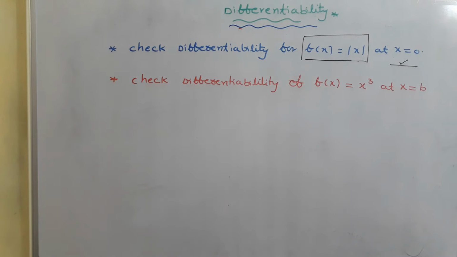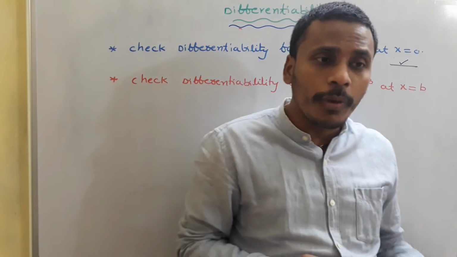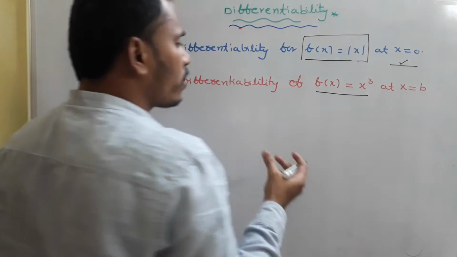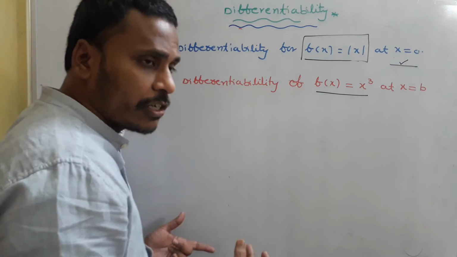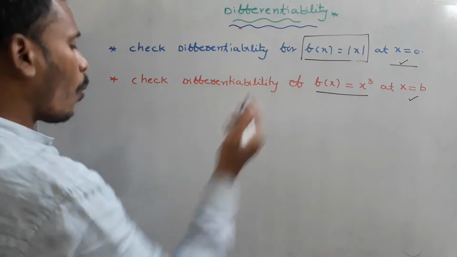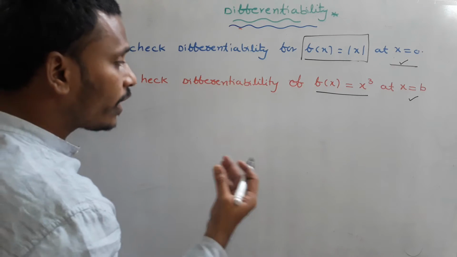So mod x is non-differentiable at x equals 0. That is a non-differentiable function. But we have many differentiable functions. Among those, f of x equals x cube is one such function which is differentiable everywhere. At x equals b, what is its derivative? Whether it is differentiable or not, we need to check, and then observe the derivative of that function.